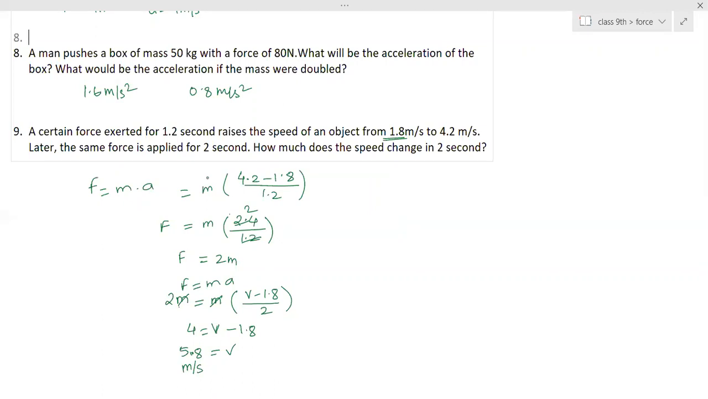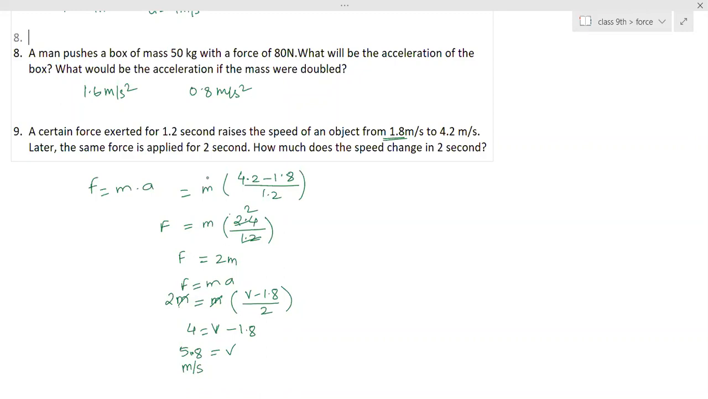Then next is the third law of motion. The third law of motion everyone knows. Every action has an equal and opposite reaction. So for every action, there is an equal and opposite reaction. That is called the third law of motion.